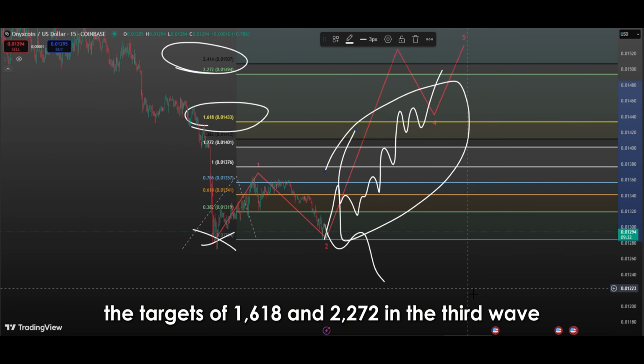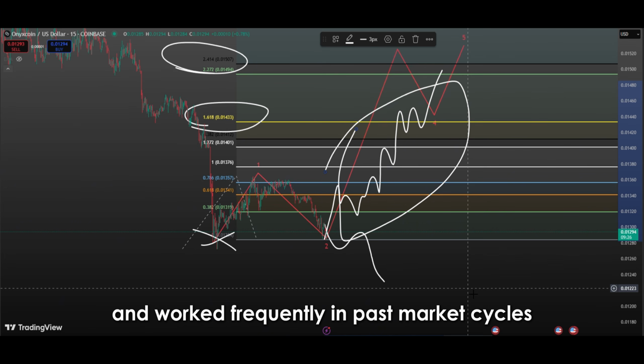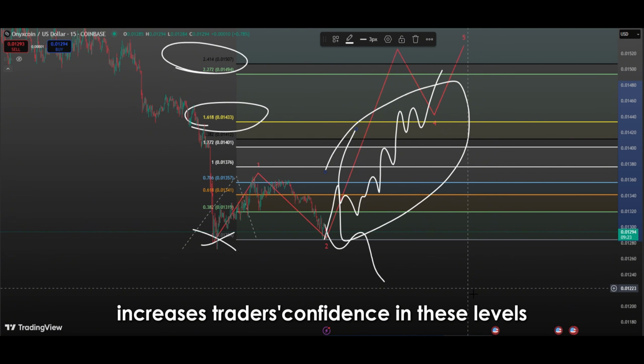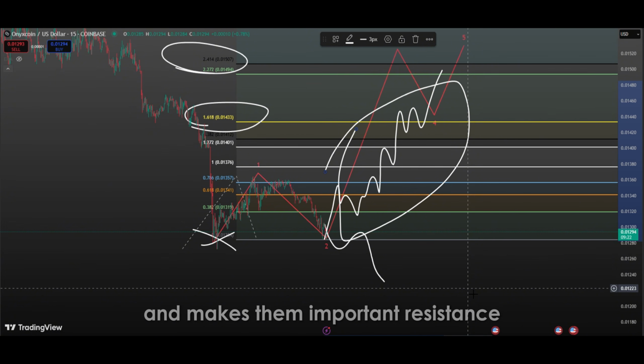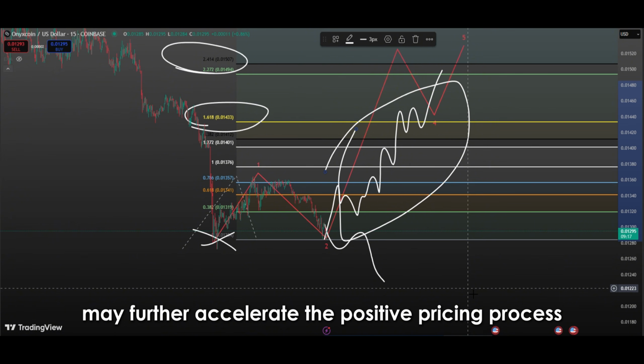Moreover, the targets of 1.618 and 2.272 in the third wave are not only theoretical projections, but also levels that have been tested and worked frequently in past market cycles. The frequent use of these ratios in technical analysis increases traders' confidence in these levels and makes them important resistance or profit-taking points. Therefore, increased investor interest as the price moves towards these areas may further accelerate the positive pricing